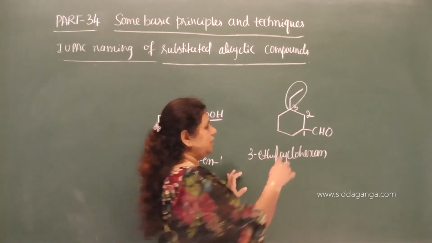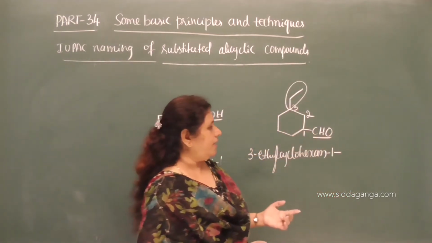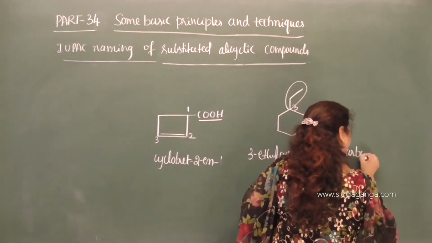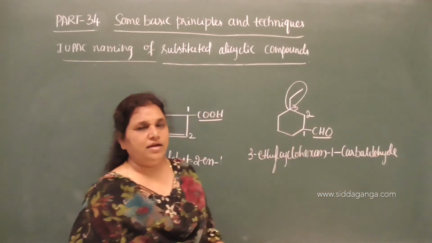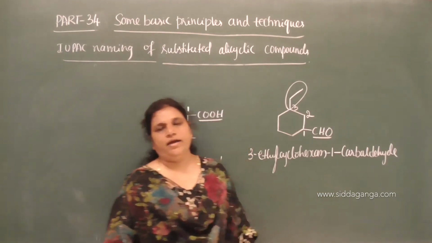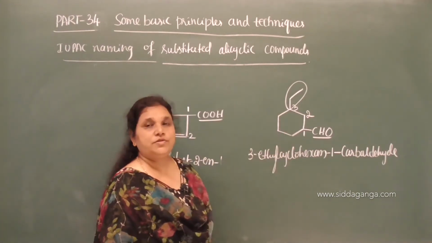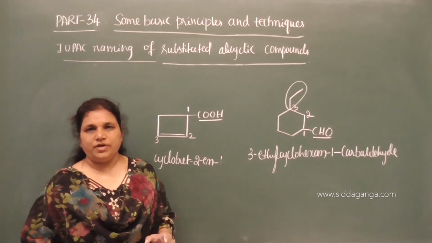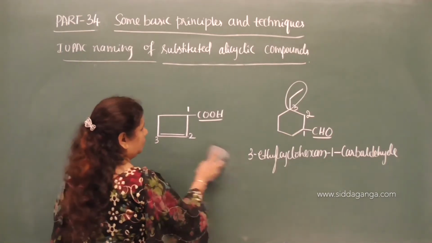Cyclohexane is the root word and 1 CHO group is there. You cannot take the secondary suffix al here. You have to name it as carbaldehyde. That is the special secondary suffix, carbaldehyde. 1-carbaldehyde is the IUPAC name of the given compound, as it is attached to the carbon containing terminal functional group. Clear? Let us move on to one more condition, one more rule.